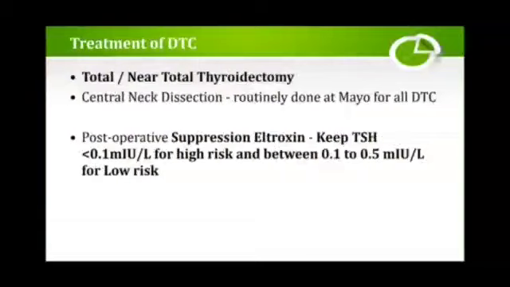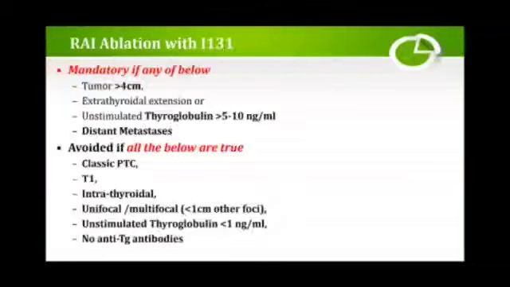Treatment of differentiated thyroid cancers. Okay, what is the treatment? It is the total or near total thyroidectomy with central node dissection, routinely done by Mayo for all types of differentiated thyroid cancers. Post-operative, that is suppression with thyroxine. Keep TSH levels less than 0.1 for high risk and below, and between 0.1 to 0.5 in case of low risk. What is this? Radioactive iodine ablation with iodine 131.